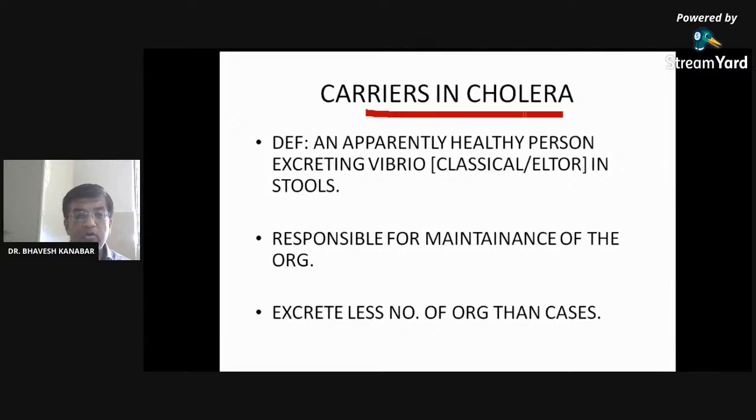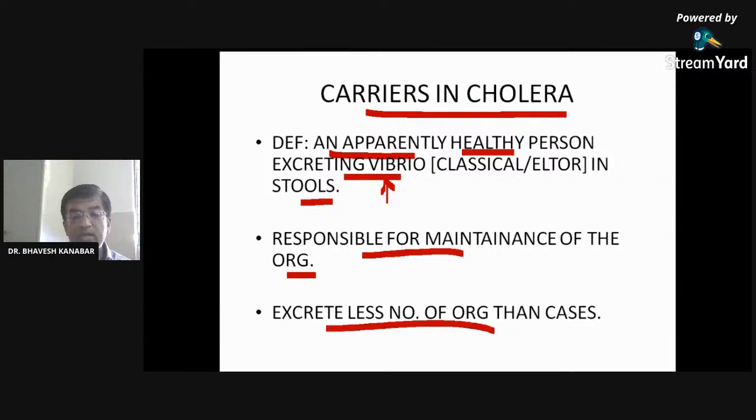So, carrier in cholera. Definition of the carrier: an apparently healthy person excreting Vibrio cholerae in stool is considered a carrier. Here the person is healthy and not having any symptom, even though they excrete Vibrio cholerae organism in the stool, and is considered a carrier and is responsible for maintenance of the organism. Right? A carrier excretes fewer organisms than cases. Obviously, carriers excrete fewer.